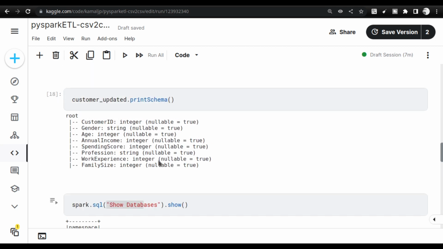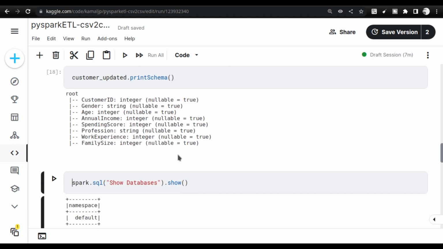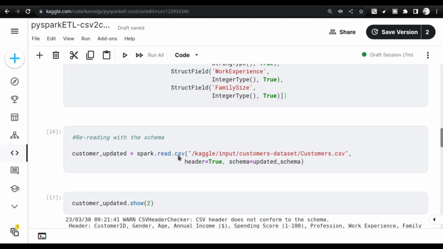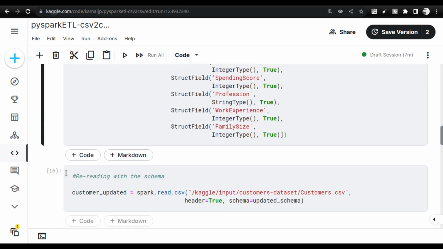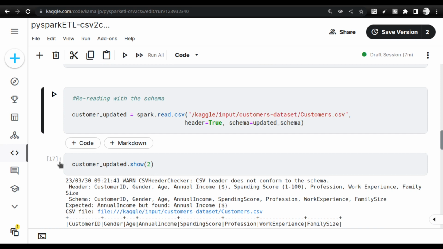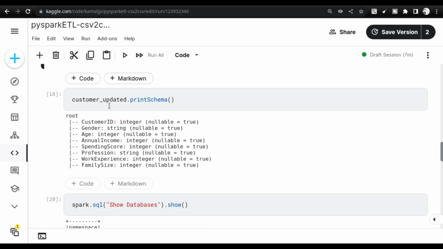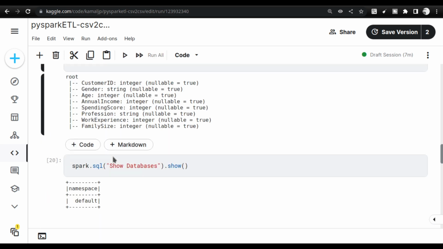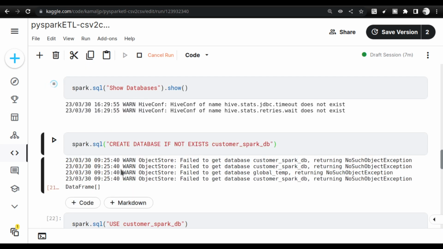Okay, one more important point, I think I have not executed the code. Just a minute. Yeah, I have not executed the code. Let me execute the code again, because I was talking with you guys, I forgot to execute the code. Just a minute, let me execute it. Yeah, till here we have it. I'm going to execute this also. Yeah, I've done that. I'm going to execute the show databases.